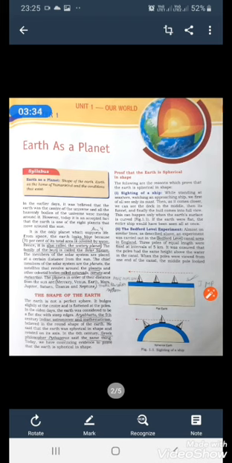Now in the figure, the first figure is showing the earth is flat. If the ship is leaving the harbor or is approaching the harbor, and if one is standing at the seashore, they will see the whole ship if the earth was flat. But it doesn't happen. When the ship is approaching, first the topmost part, then the middle, and then the lower part is visible, and then the whole ship. So this proves that the earth is spherical in shape.